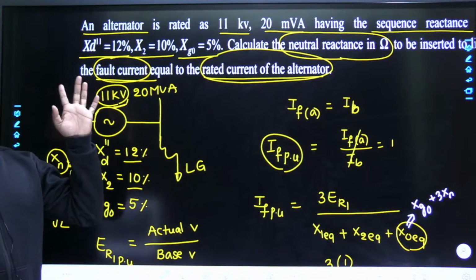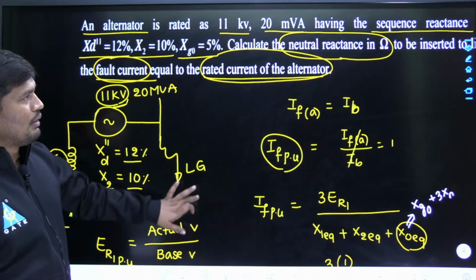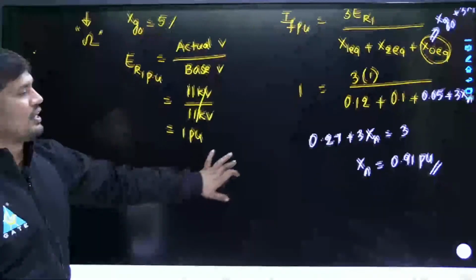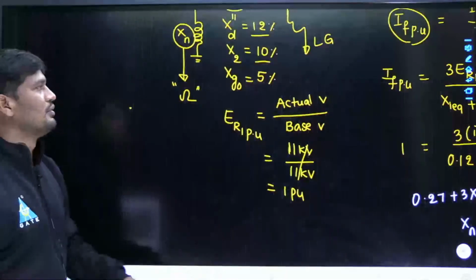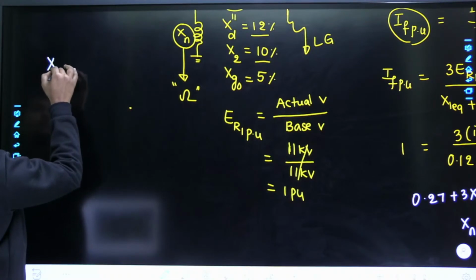That means you are not reading the question properly. That is the problem with you right now. He has given the per unit reactance that we calculated. Then how to calculate reactance in ohms? That means we have to apply the per unit concepts, the ohms to per unit formula.